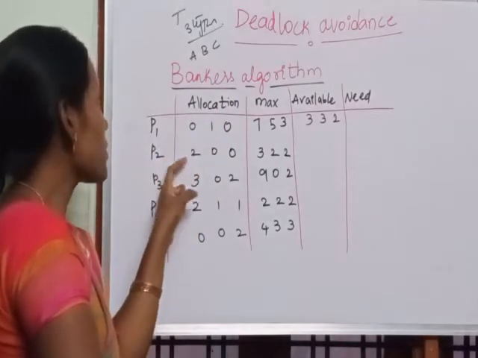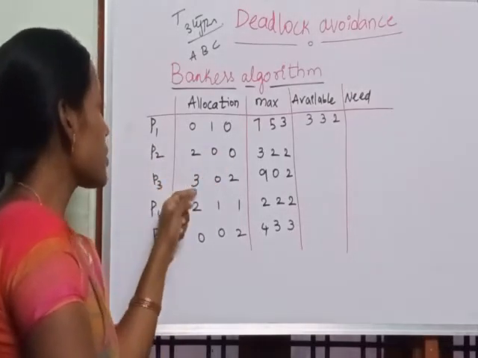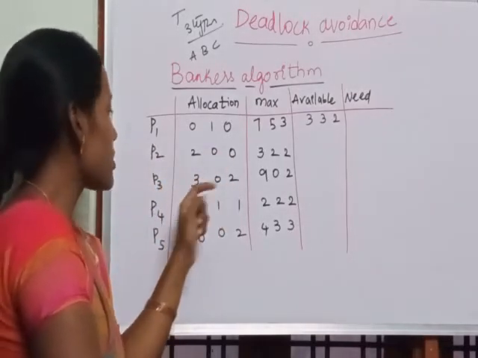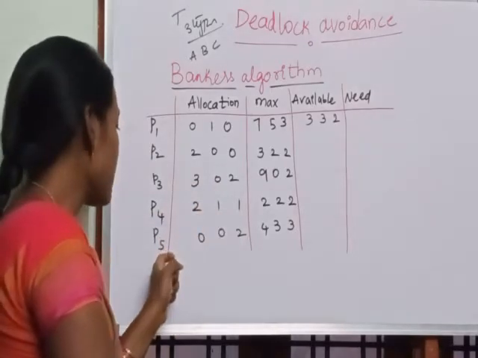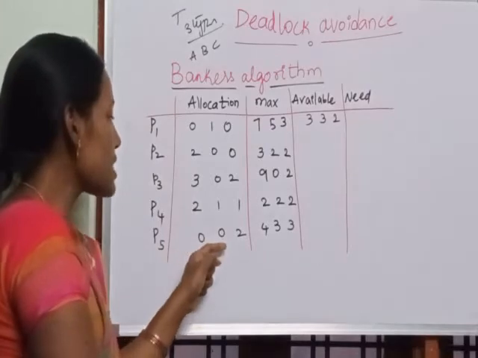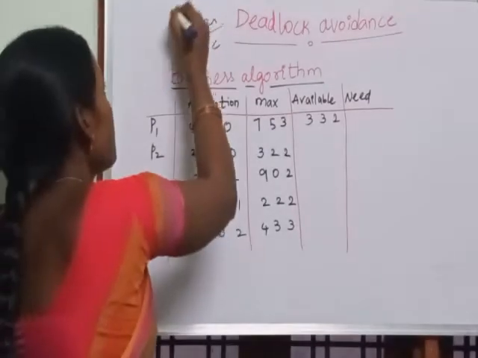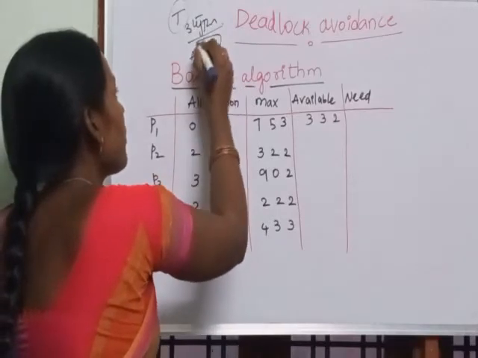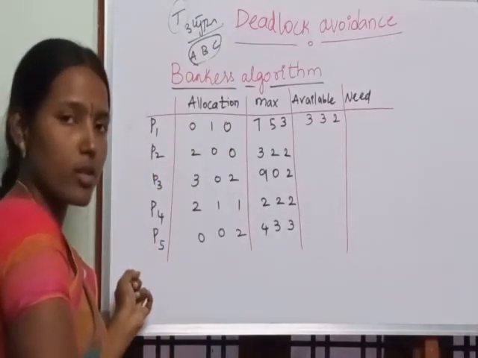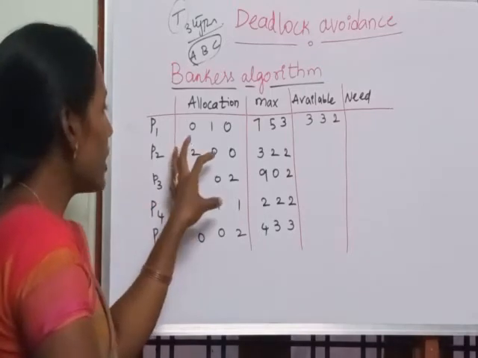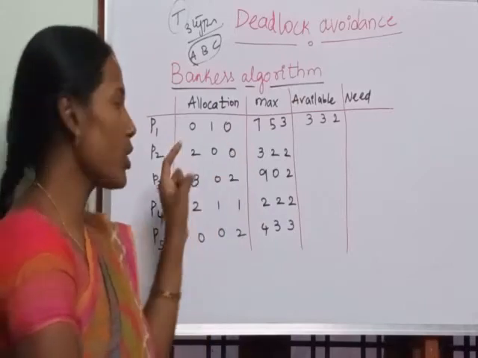Next P2 is using 2 A's, 0 B's, 0 C's. P3 is using 3 A's, 0 B's, 2 C's. P4 is using 2 A's, 1 B, 1 C. P5 is using 0 A's, 0 B's, 2 C's. That means at a time t, these three types of resources are used by these 5 processes. Now, in order to avoid the deadlock, we have prior information.